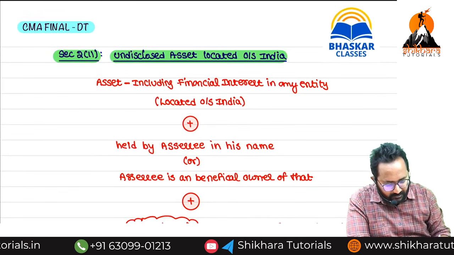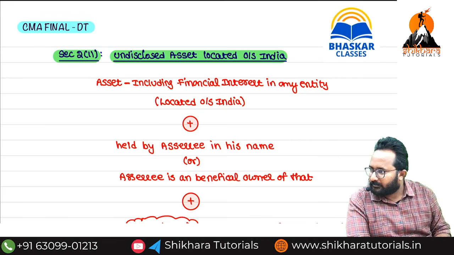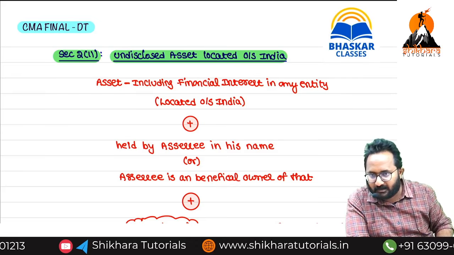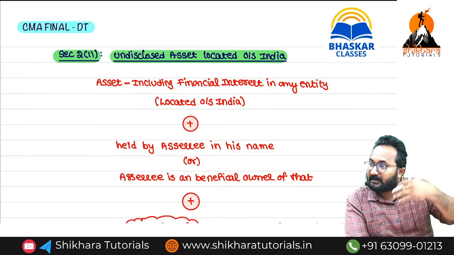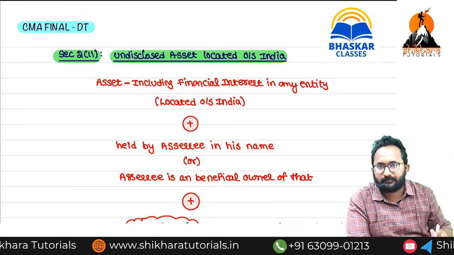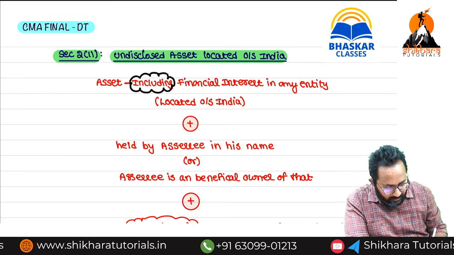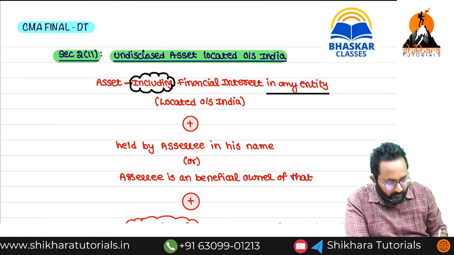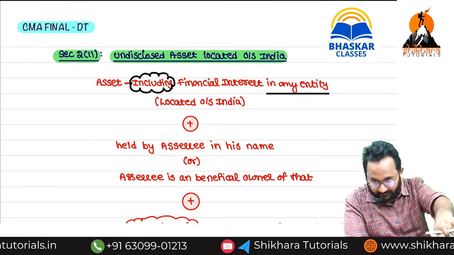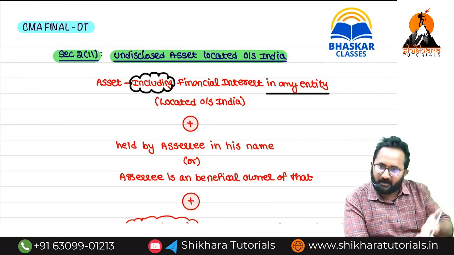Many students think that asset always means house property or other physical or tangible assets only. No. If I have invested in shares of any foreign company, that is also an undisclosed foreign asset. Asset includes any financial interest in an entity. For example, if I am holding shares and securities in foreign companies, that is also a foreign asset, if it is undisclosed.